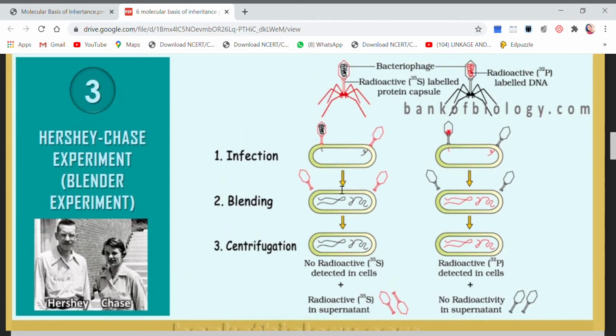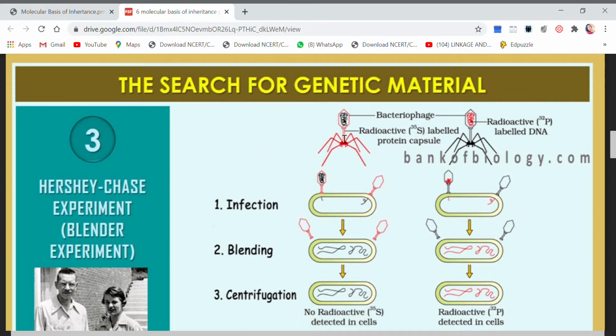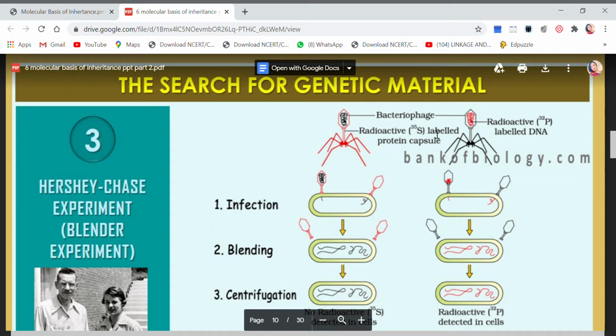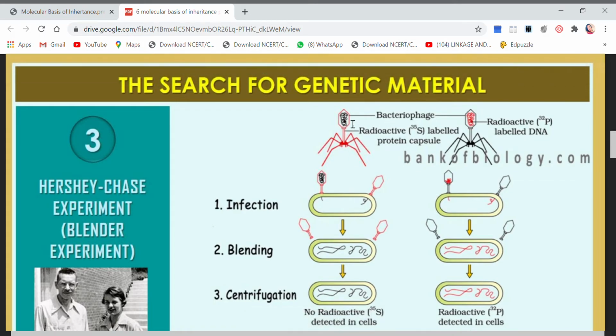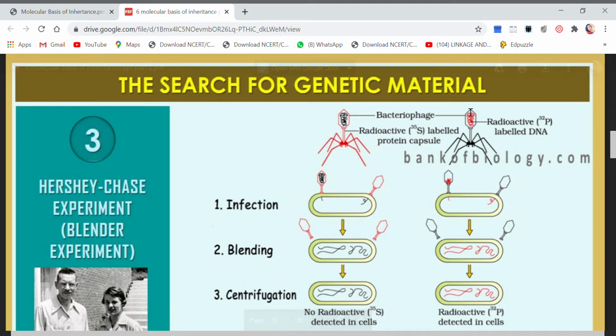Okay, and this is the Hershey-Chase experiment diagram, which gives you a brief summary of the whole experiment. You see, these are the two bacteriophages, and here in this case, the whole body of the virus is radioactive by sulfur, because sulfur is a part of the protein capsule. But in this case, because the radioactivity is due to phosphorus, it is a part of DNA. So here the DNA is radioactive. The body is not radioactive. The protein is not radioactive.